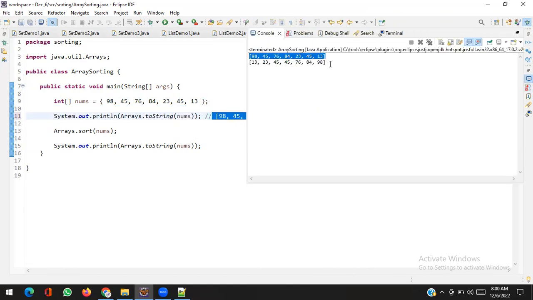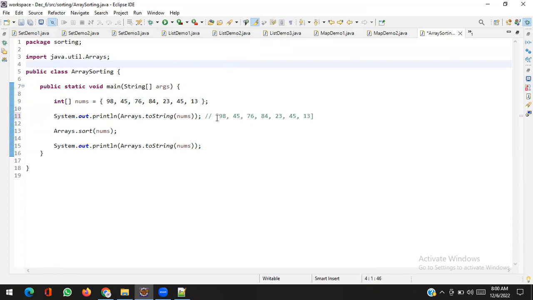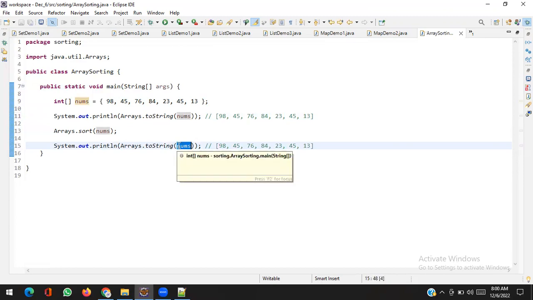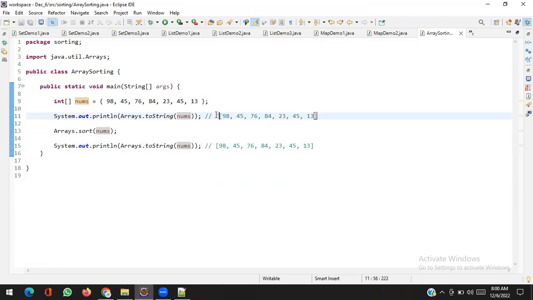So if I want to print the array elements in one line, I can use this code. Clear? Arrays dot toString, and I have to pass my nums. What is toString? It will convert this array into this format. That's why you can print it. They change the format, right?